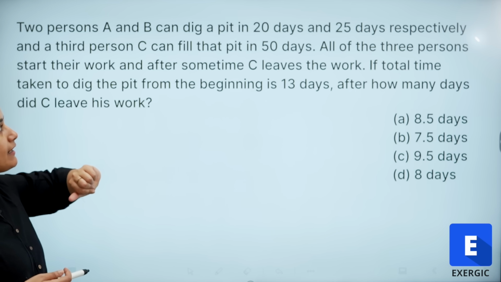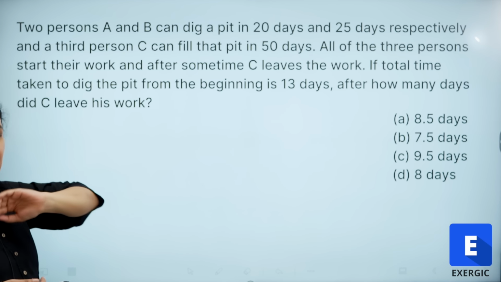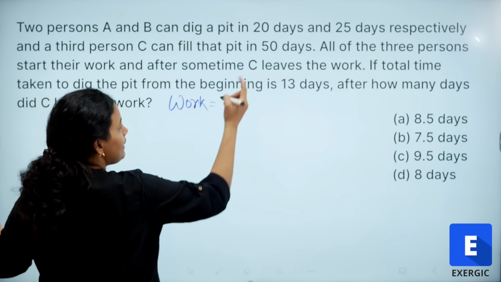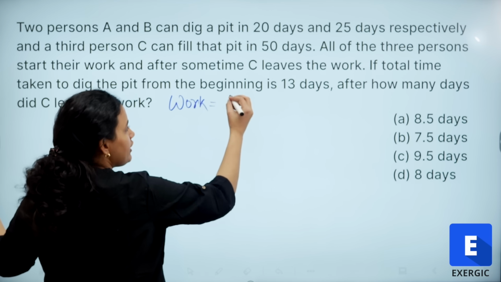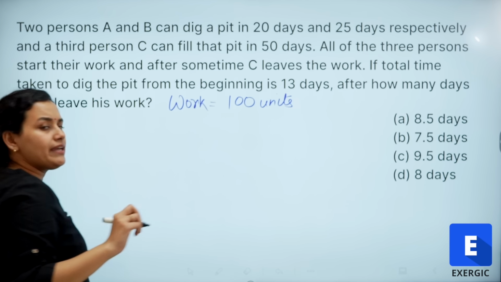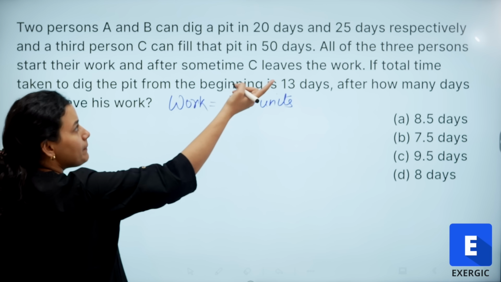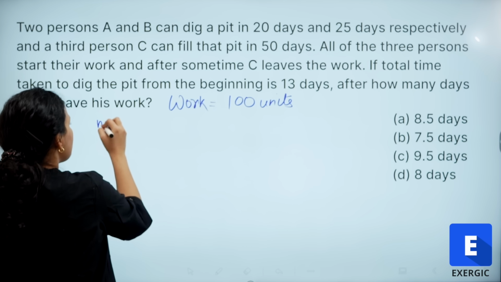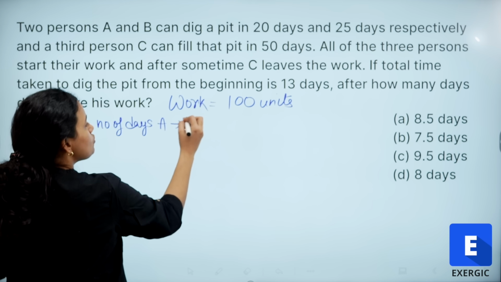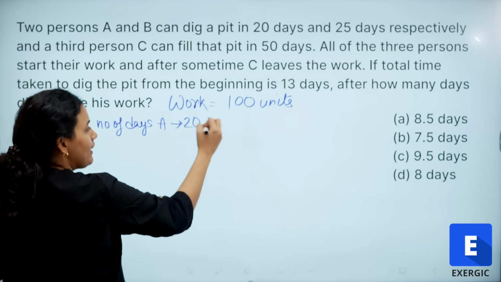A and B can dig the pit in 20 days and 25 days, and C can fill it in 50 days. So I'm going to assume the work to be a common multiple of 20, 25 and 50. What comes to my mind is 100. I'm assuming the work to be 100 units. A can dig up the pit in 20 days, so the number of days that A takes is 20. This 100 units of work A can do in 20 days.